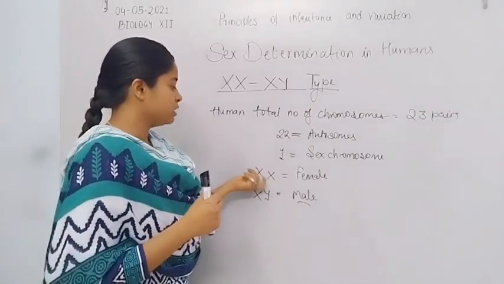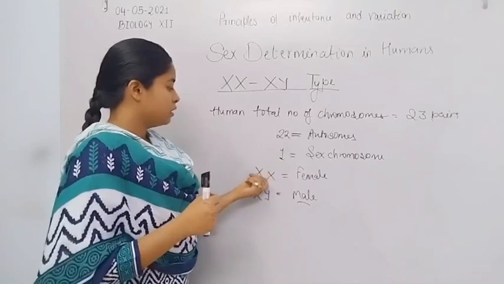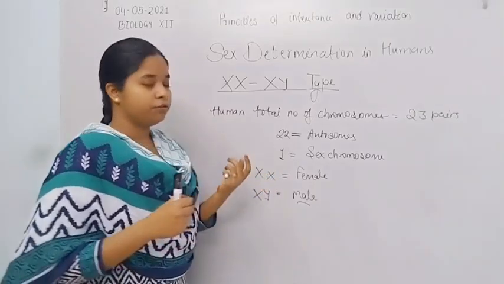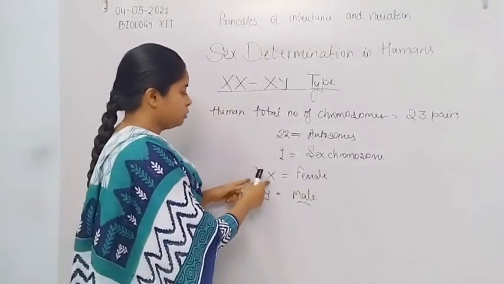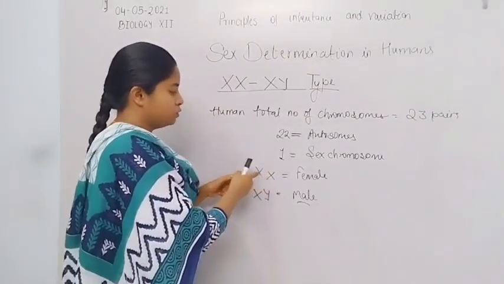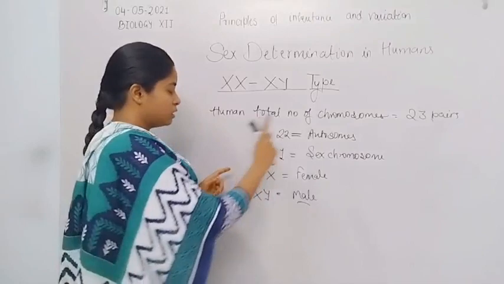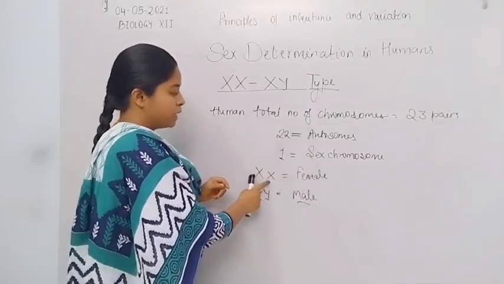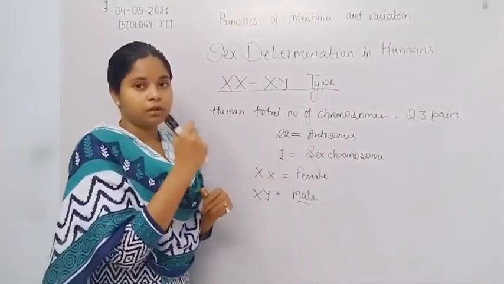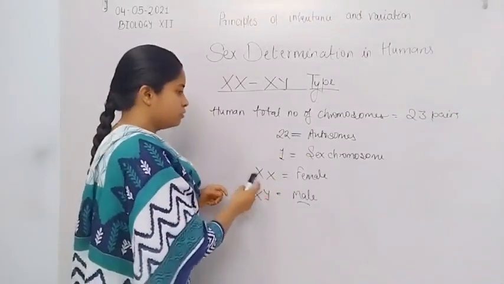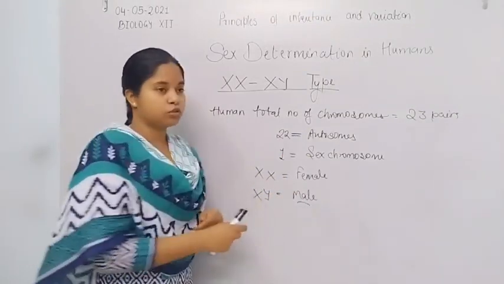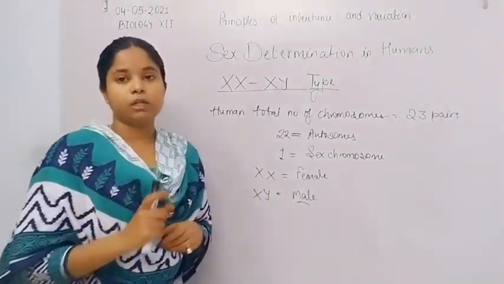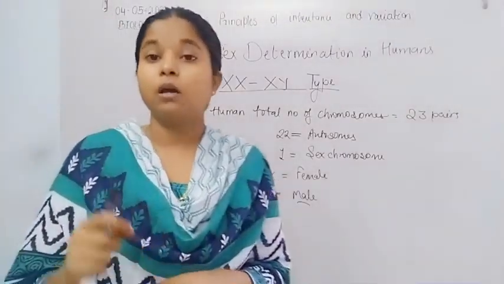In female there is no such chance, because females are always formed by the presence of two X chromosomes. If the two sex chromosomes in an individual are XX, that individual becomes female, and if the zygote has one X and one Y chromosome, that offspring becomes male.